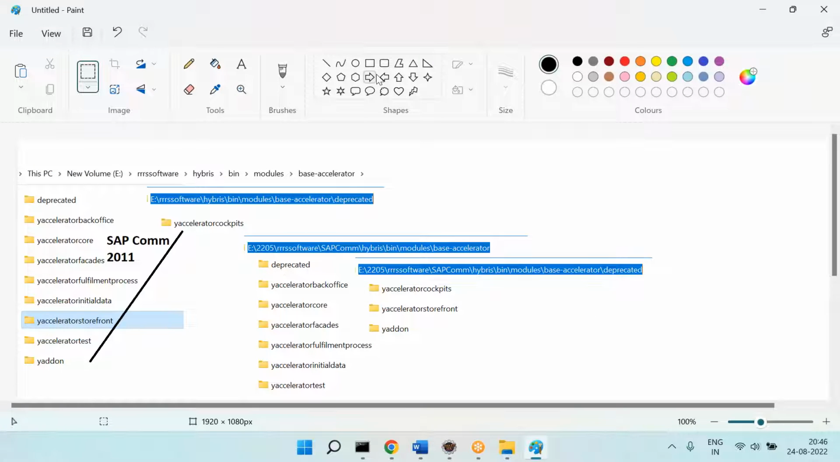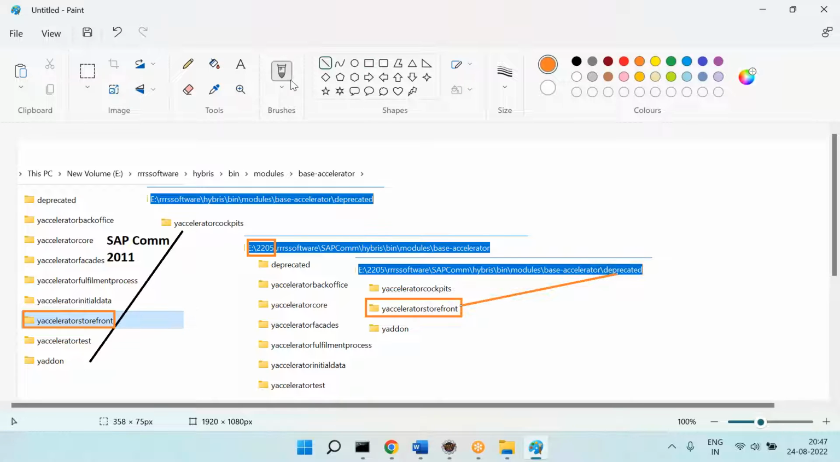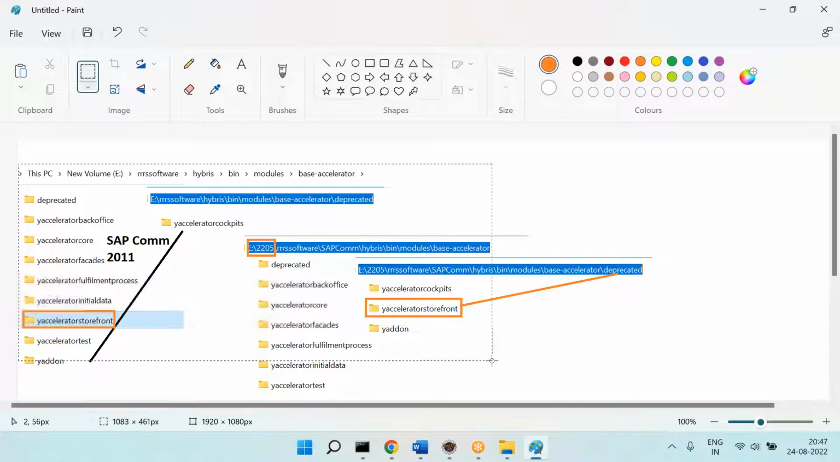So therefore, if you see here, right now, in the current version, we don't have any challenges. This is where you have the Y accelerator storefront. But if you see in the 2205, can you see this one? 2205. So this is available in the deprecated version. So that means in the future, there is no accelerator.